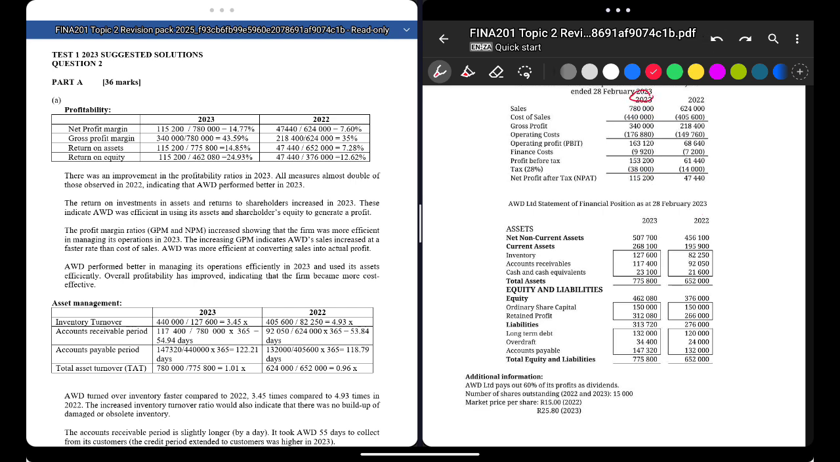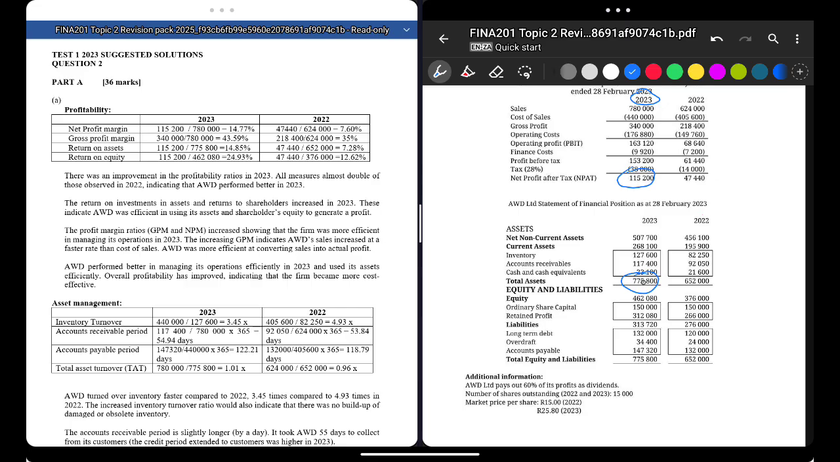Let's see the next one, gross profit margin. So you take your gross profit over your sales amount. So 340,000 over 780,000. There we go. Times 100, you get that amount. Return on assets. Anything they say return, you're going to take your net profit after tax over something. Return on assets: net profit after tax over total assets. 115,200 over 46.